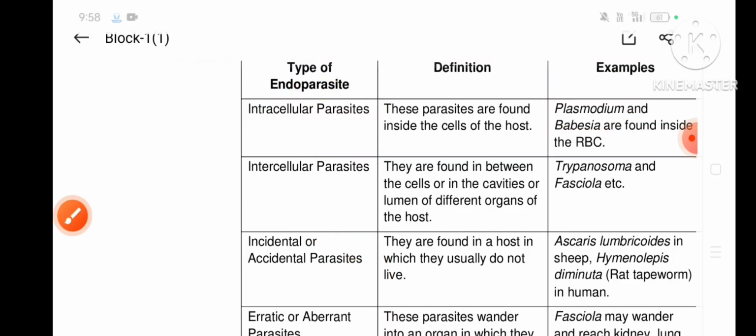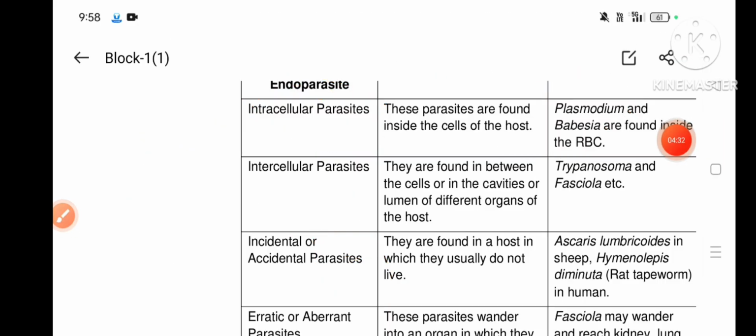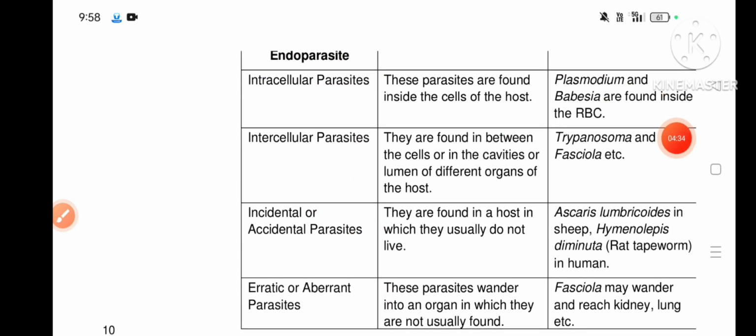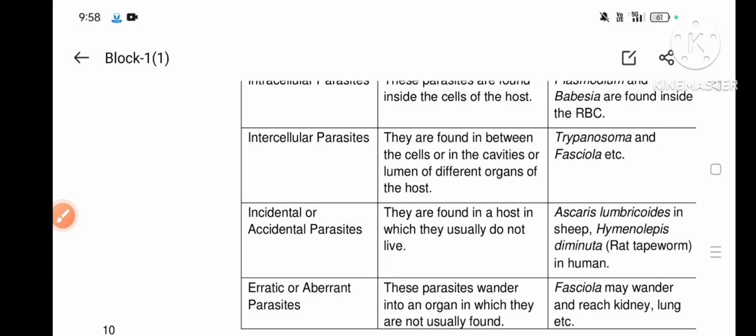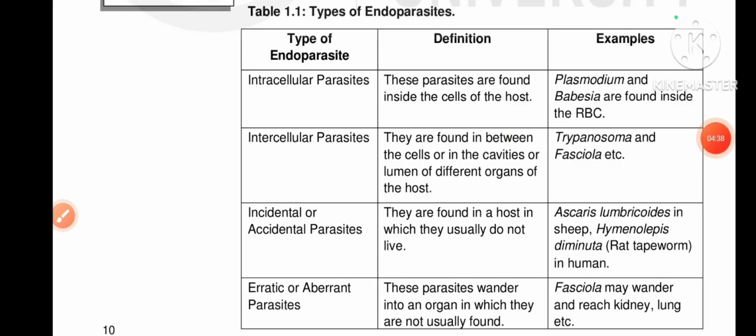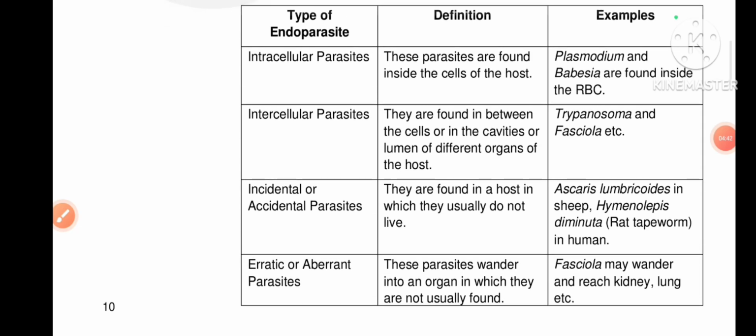Plasmodium is called an intracellular parasite because its life cycle takes place in the RBC of our body. Malaria is an intracellular parasite.